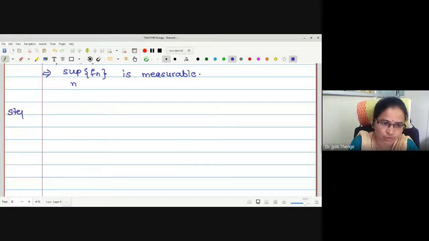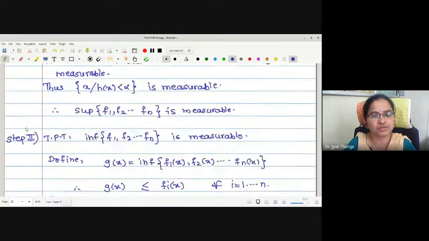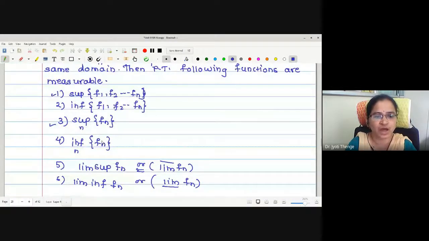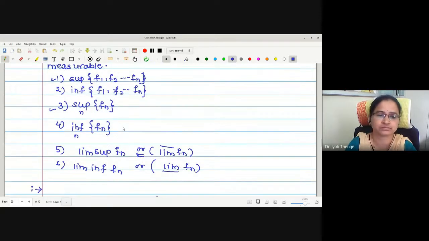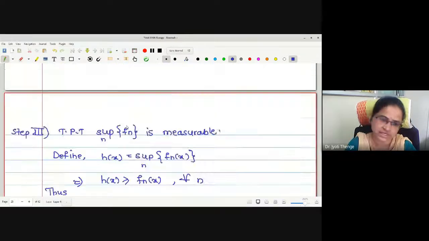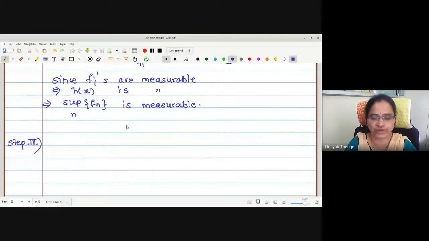Next, step 4. Now what do we have to do in step 4? The infimum over arbitrary Fn. In step 2 we took the infimum of a finite set of Fn. Same logic again; you should not worry about anything.